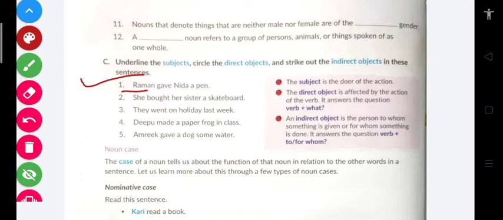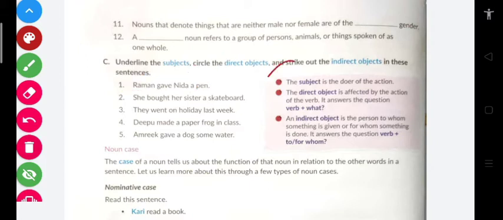So Nida is an indirect object, because although it is related to the subject, it seems to be an object, but it isn't. It is not a direct object. A direct object is that which is directly related to the verb. Clear, my dear students? So Nida is an indirect object and pen is a direct object.